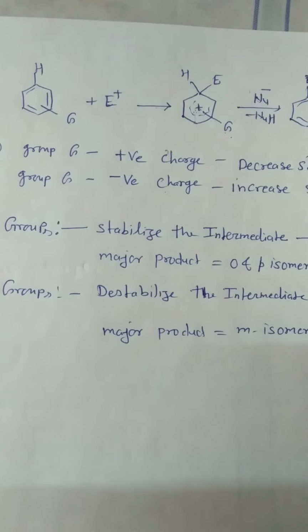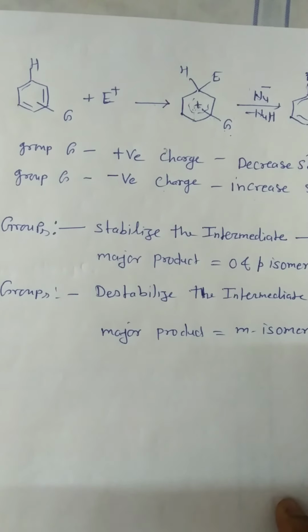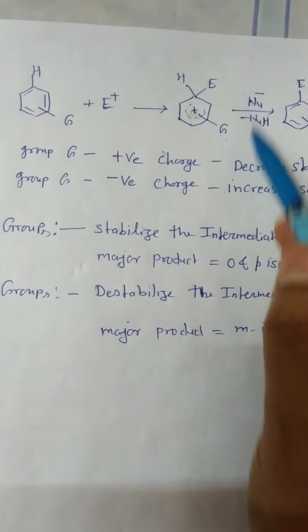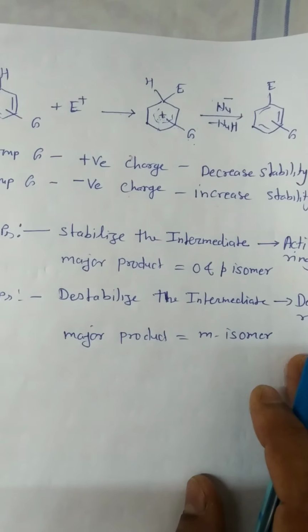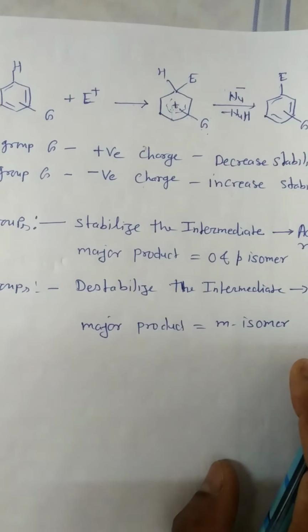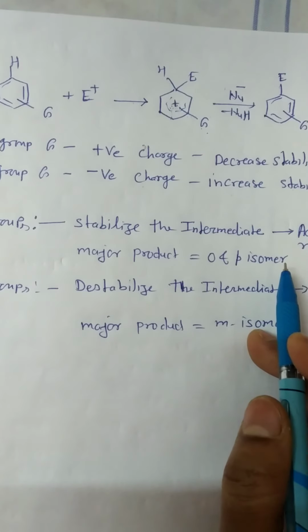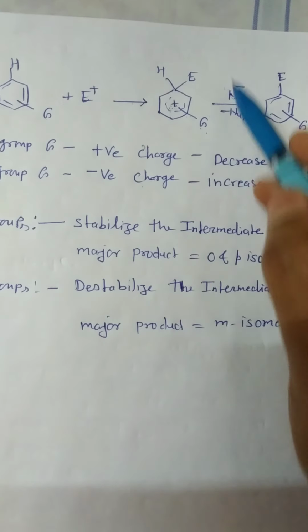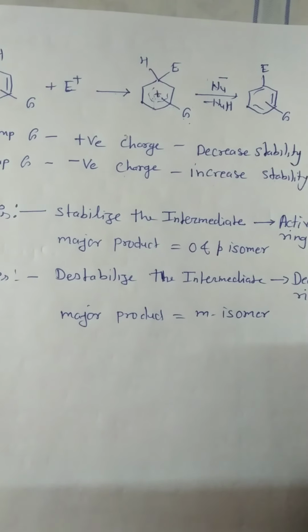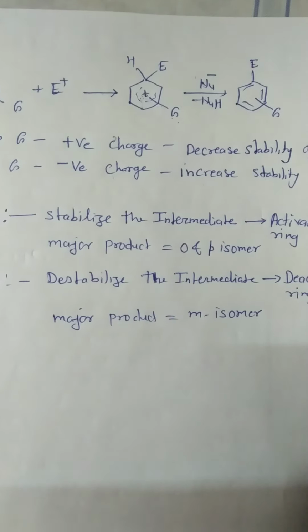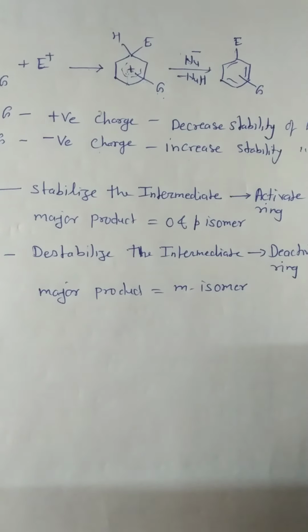Now, from this discussion, we conclude that the groups that stabilize the intermediate arenium ion activate the ring, and the major product will be the ortho and para isomers. And the groups that destabilize the intermediate arenium cation deactivate the ring, and the major product will be the meta isomer. Thank you.